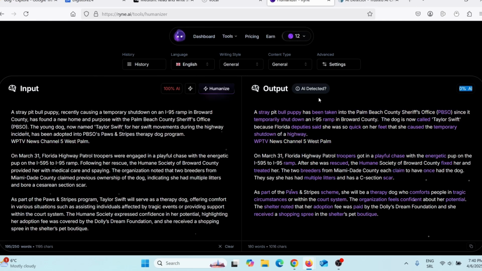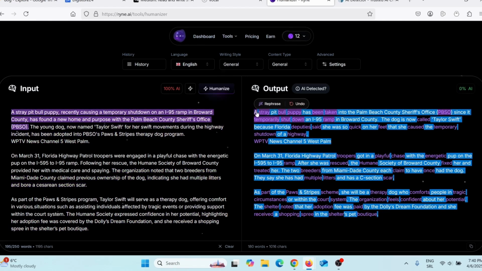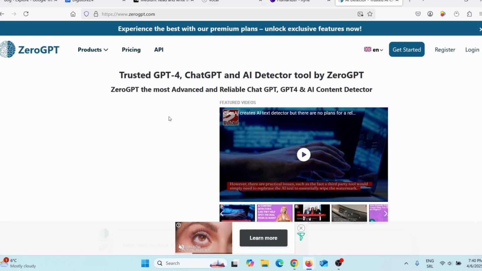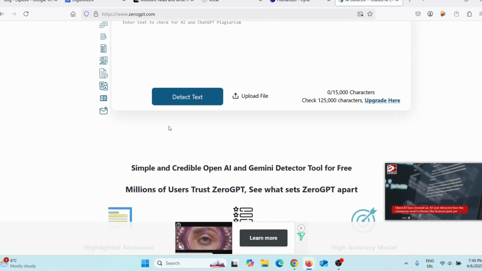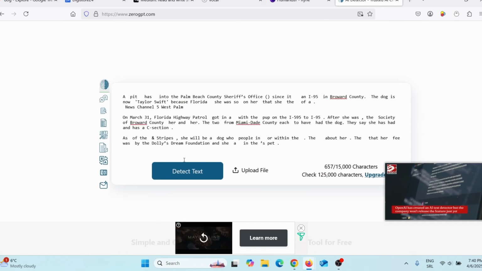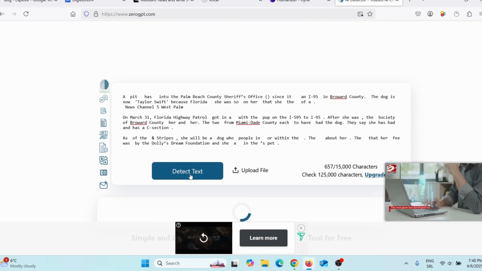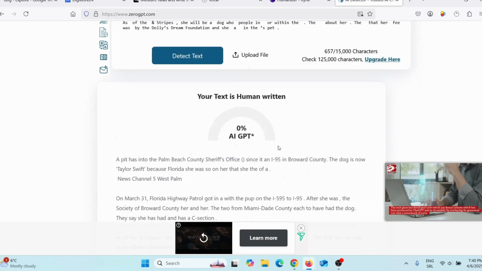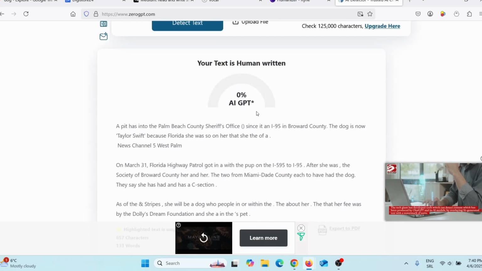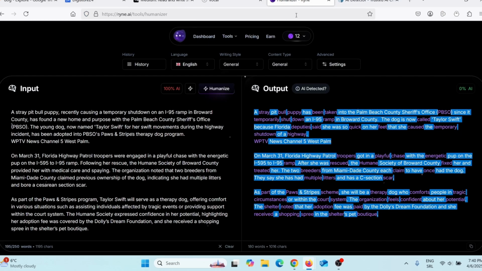So to be sure that this is really 0% AI, I can simply copy this article here, Control C, and go on this website here, 0gpt.com. Scroll here, paste that here, click here, detect text. Give it a few seconds to actually analyze this. Here you can see, again, 0% AI GPT. And that means this actually looks like it was written by a real human being.